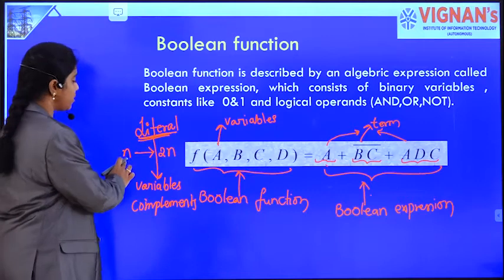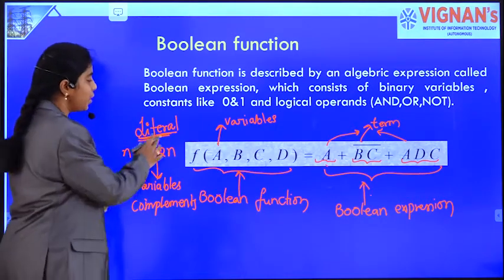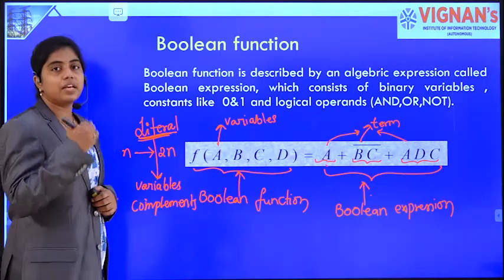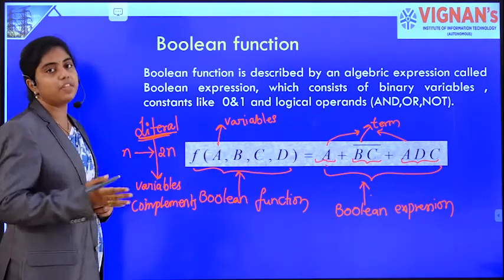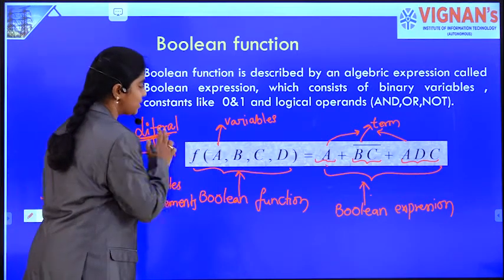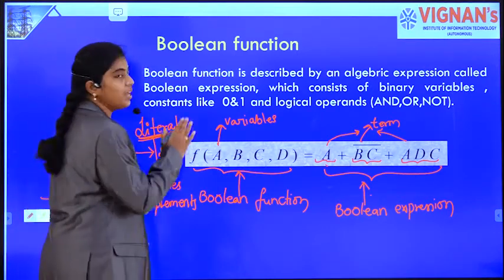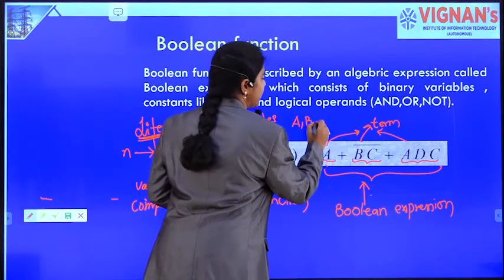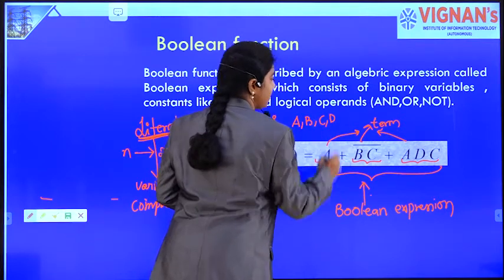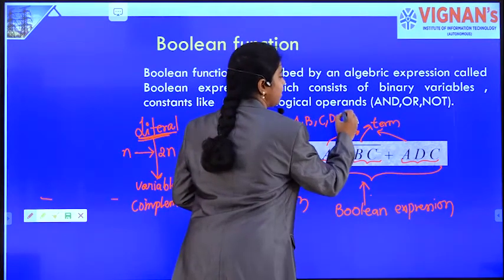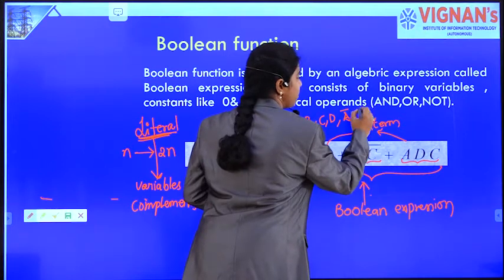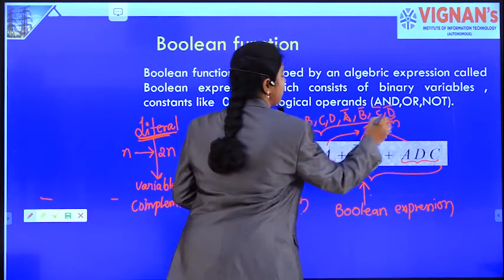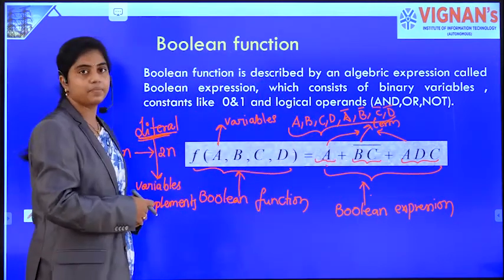So, if a function contains n variables, it has 2n literals. N are the variables themselves, and the rest n are the complements of the variables. For this function f, the possible literals are A, B, C, D, and A bar or A complement, B complement, C complement and D complement. These are the 8 possible literals for this function.